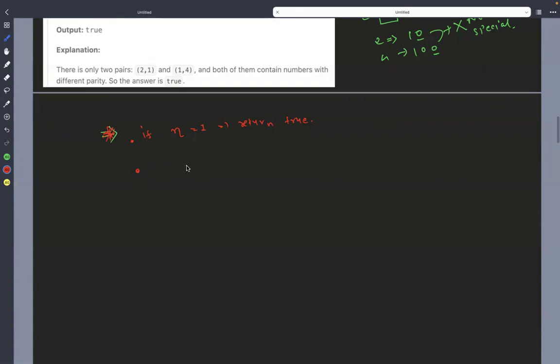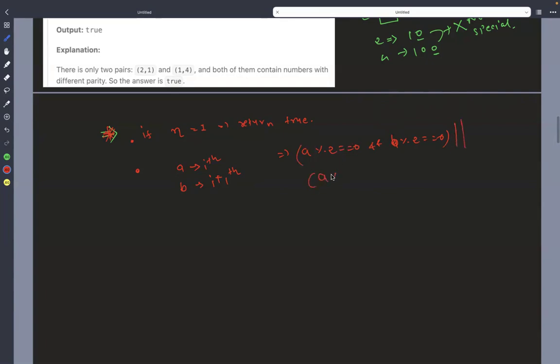Let's say a is at the ith index, and b is at the i plus 1th index. What we will check: if a mod 2 equals 0, that is even parity, and b mod 2 also equals 0, it means both are even, then we return false.